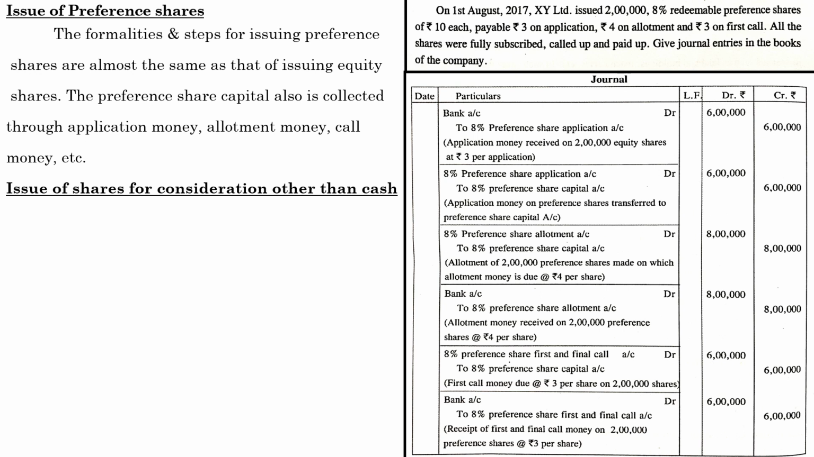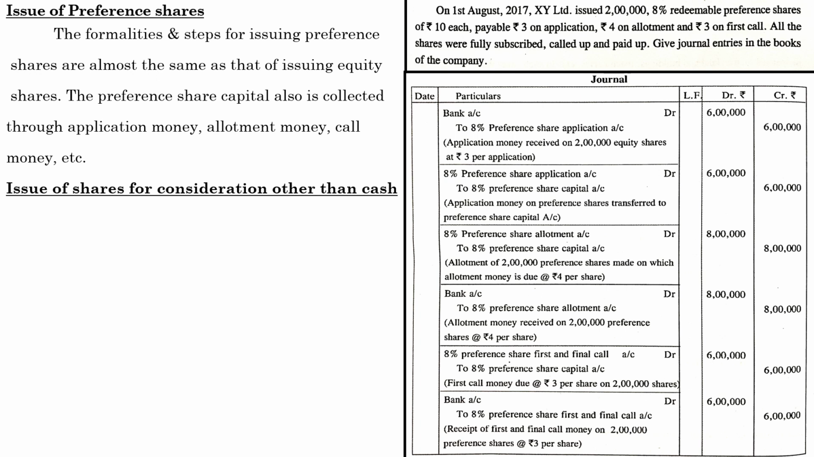Sometimes the company may purchase or conduct some sort of transactions with outside parties, and for example the company might have purchased a certain fixed asset from an outside party. So for the purchase of the fixed asset, the company definitely has to pay, but instead of paying in cash, the company might have issued share capital or shares, either preference shares or equity shares, that depends upon the question.